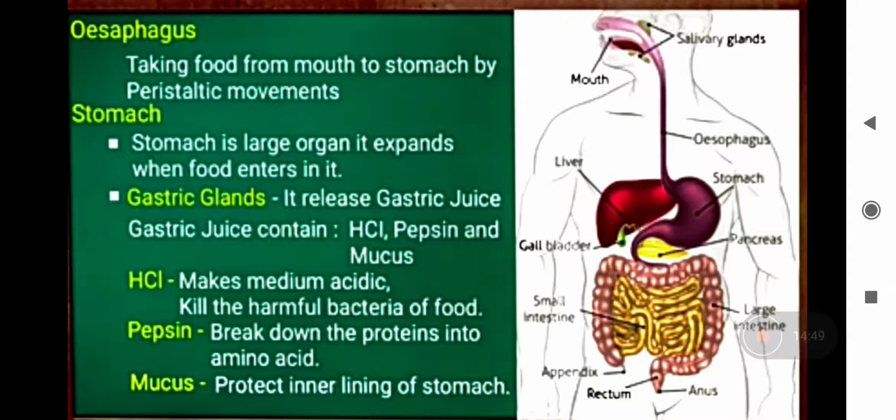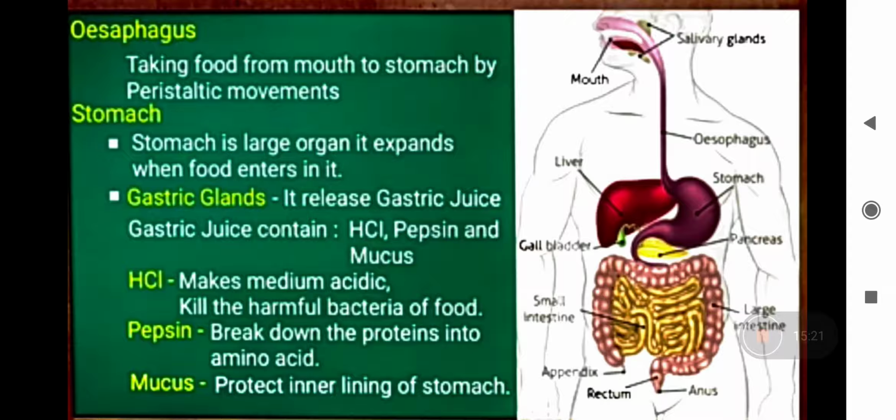Now, as the food moves towards your stomach, the stomach is a bag-like structure. As it moves, this semi-digested or partially digested food is called chyme. A question can come like this: what is chyme? Chyme. Now the stomach is a bag-like structure organ.